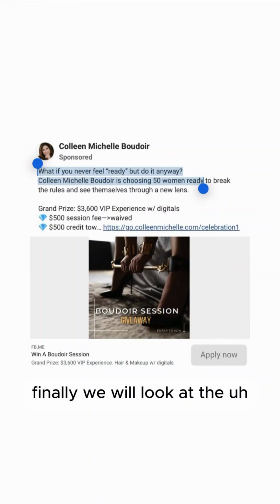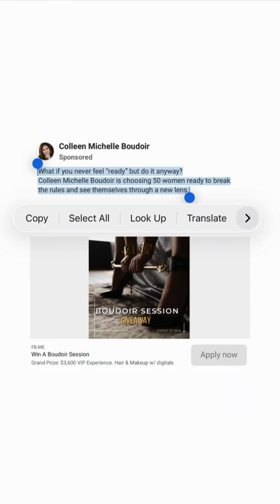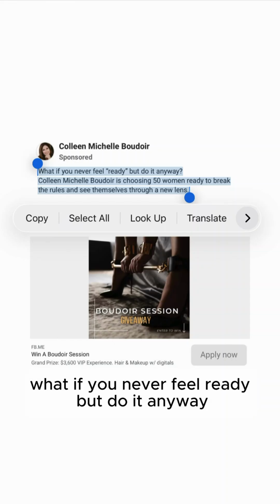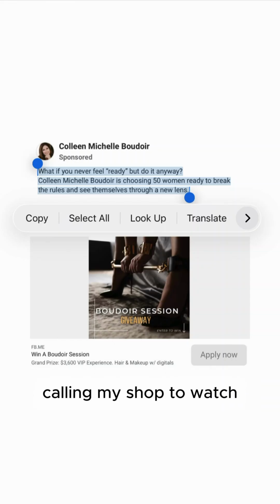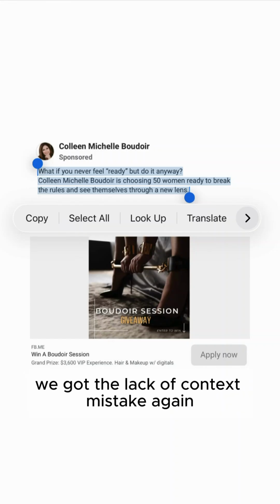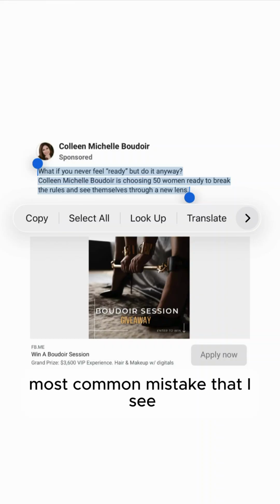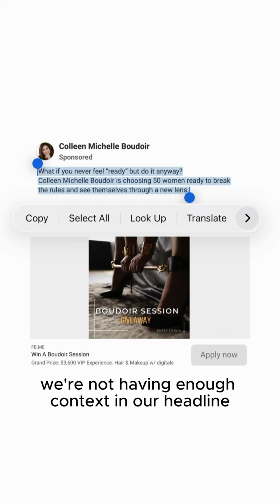Finally, we will look at the see more headline, the first 2 3/4 lines in the Facebook mobile news feed. "What if you never feel ready, but do it anyway? Calling myself too much. Ready to break the rules, through a new lens. Break the rules." Okay, so we got a little bit of context here, but we got the lack of context mistake again. It's the most common mistake that I see. We're not having enough context in our headline.